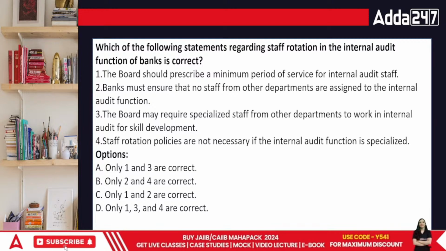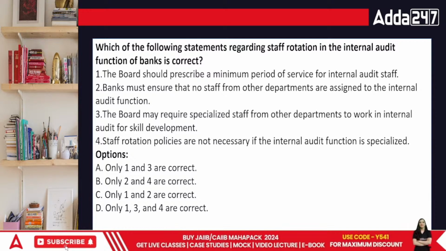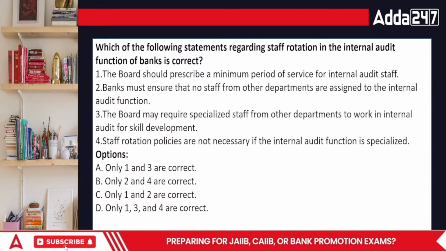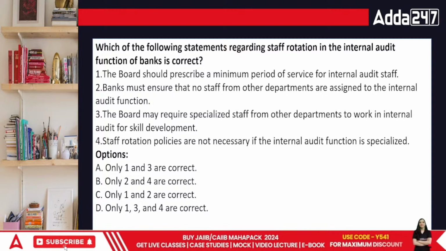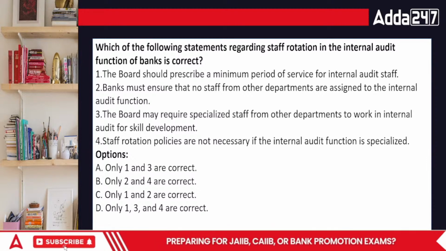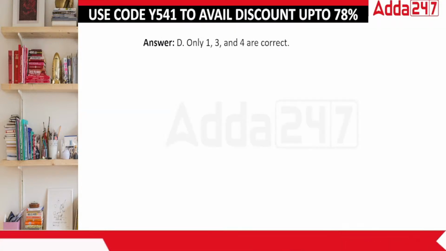The bank must ensure that no staff or other departments are assigned to the internal audit function. The board may require specialized staff from the other departments to work in internal audit for skill development. Next, staff rotation policies are not necessary if the internal audit function is specialized. Only 1 and 3, only 2 and 4, only 1 and 2 are correct, or only 1, 3 and 4. When we talk about this area, the correct answer is actually 1, 3 and 4.